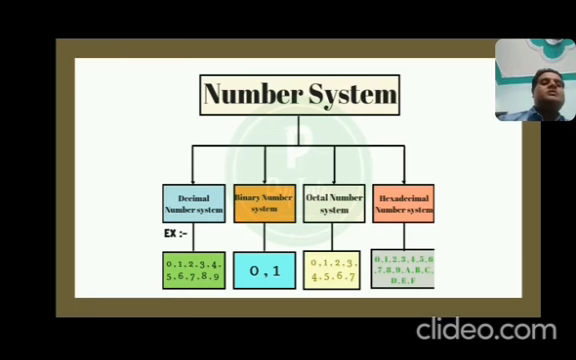Now come to the hexadecimal number system. Hexadecimal number system has two types of notation and representation, starting from 0 to 9: 0, 1, 2, 3, 4, 5, 6, 7, 8, 9. And after 9, 10 is equal to A, 11 is equal to B, 12 is equal to C, 13 is equal to D, 14 is equal to E, and 15 is equal to F. That means 10 can be represented in hexadecimal number system as capital A. Okay, so the base of hexadecimal number system is 16.